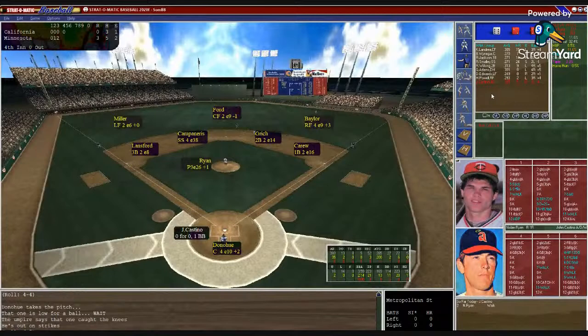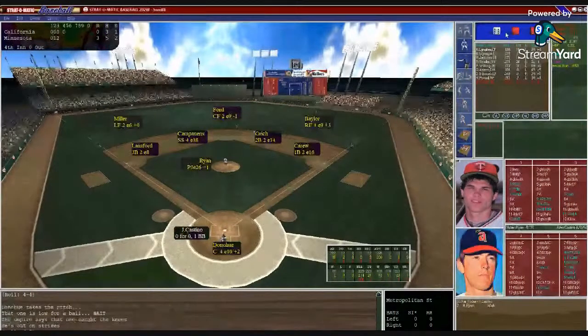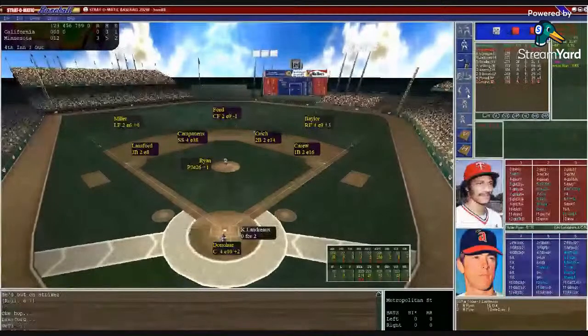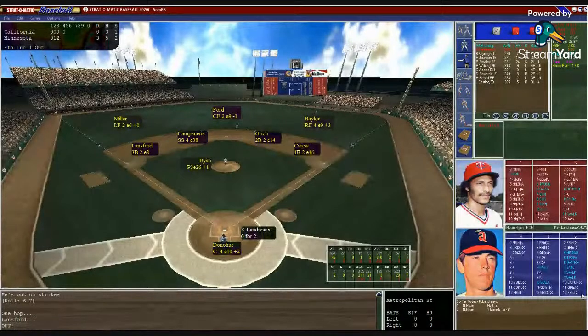Walked his first time up. Donahue sets in the target. Ryan with the windup. Here's the pitch to Castino. 3-3, ground ball to third. Lansford got it. Flips it to first for out number 1. So here's Kenny Landreau. He's 0-for-2.